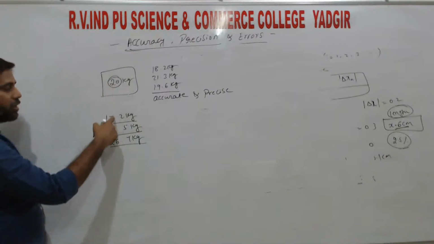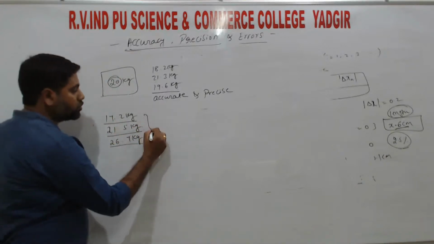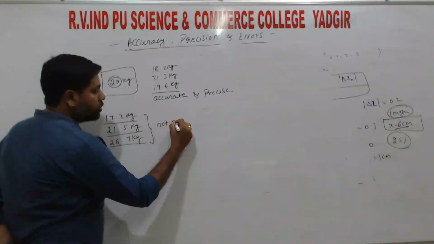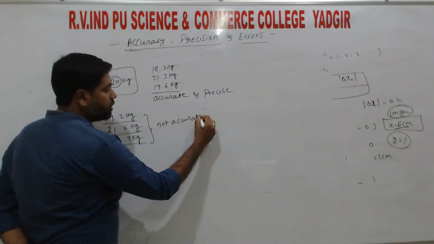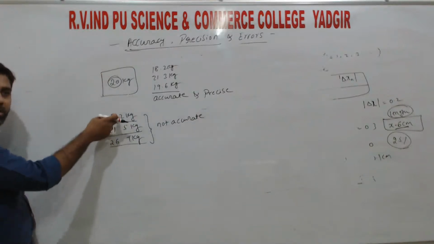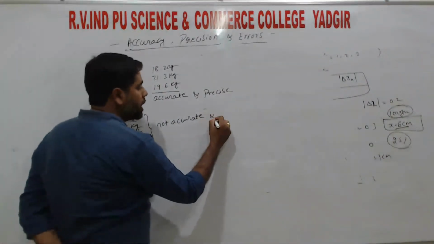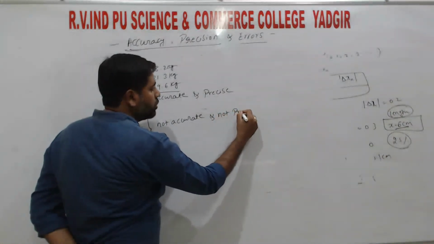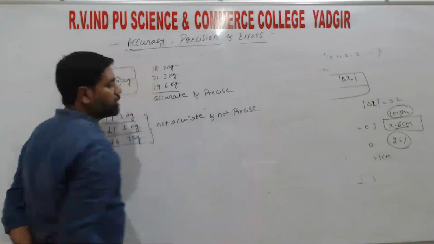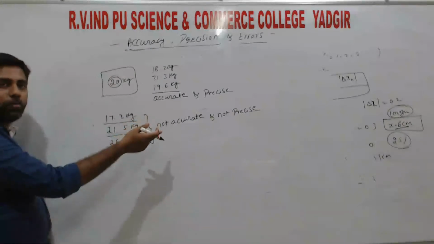They are not nearer to 20 kg, right? So these values are not accurate, and these values are also not similar to one another, so not accurate and not precise. In such a case we call it not accurate and not precise.